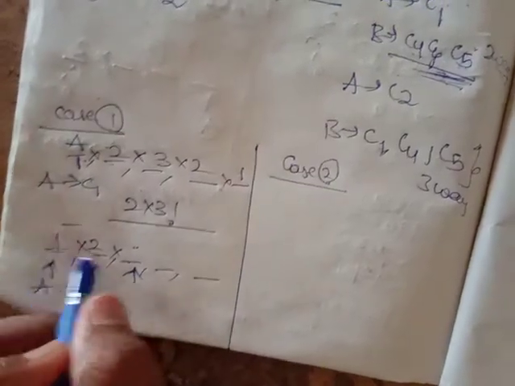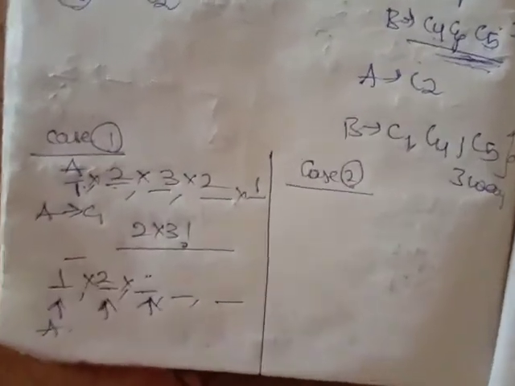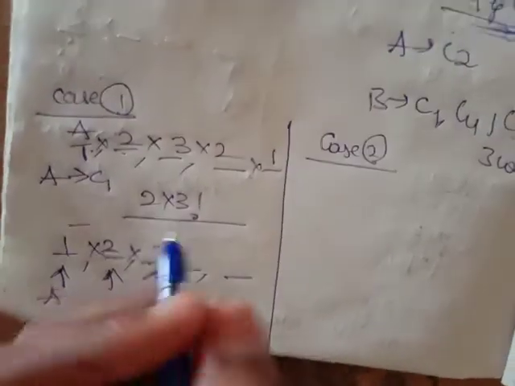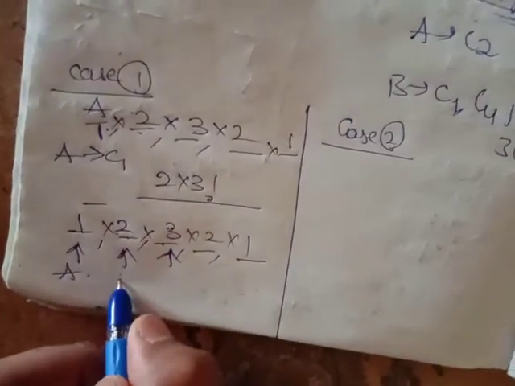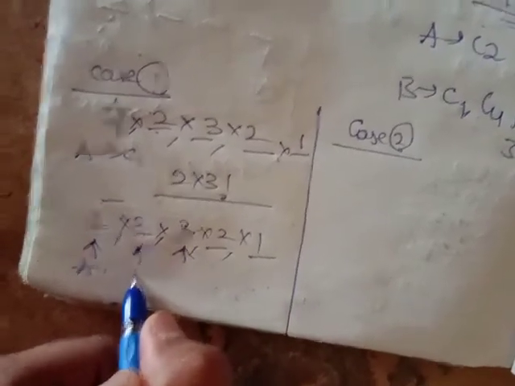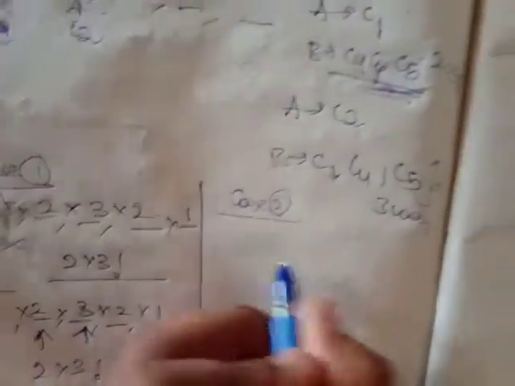Already out of 5 chances, 2 chances are over now. So he is having 3 chances, 2 chances, 1 chance. So how many ways? 2 into 3 factorial ways. Now come to case 2.